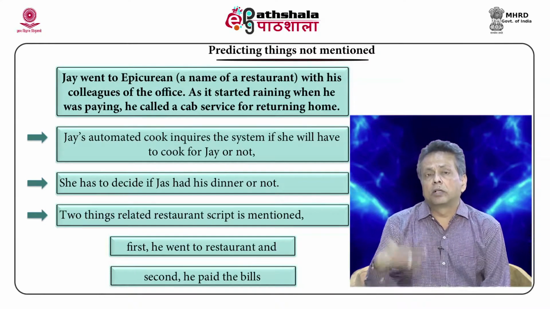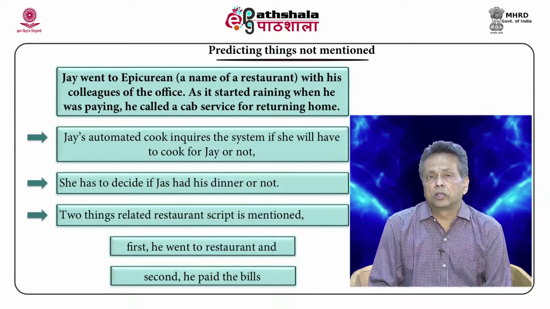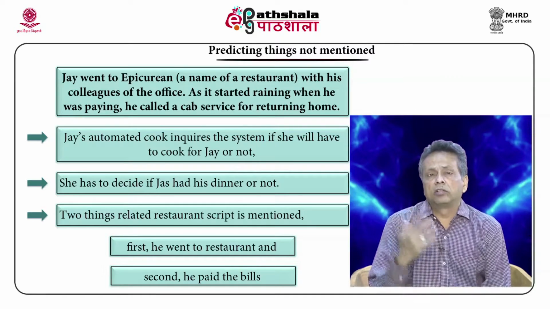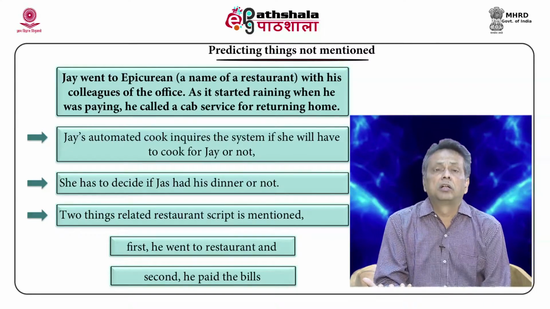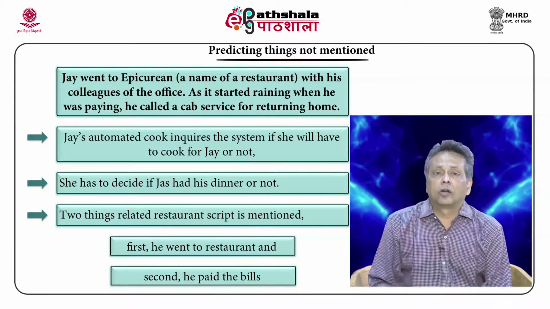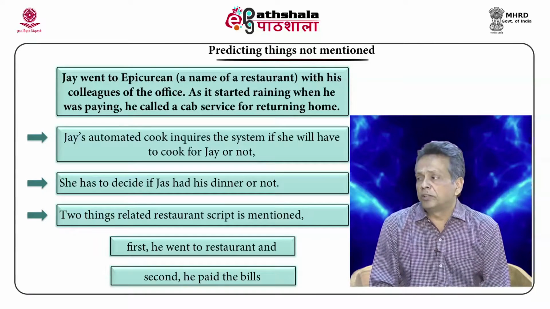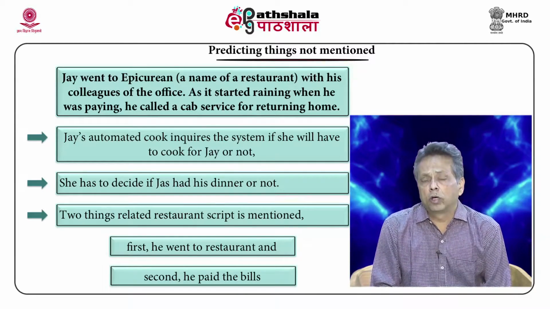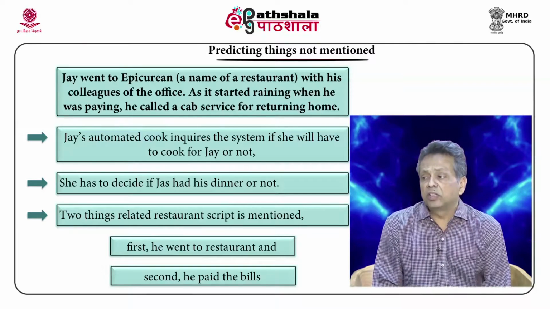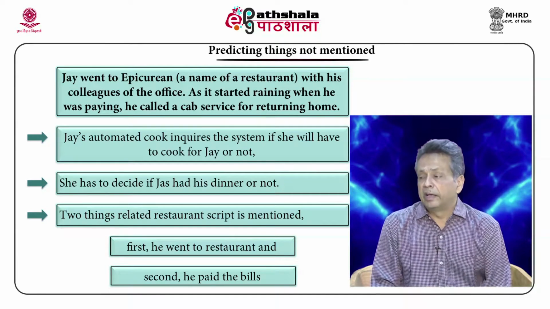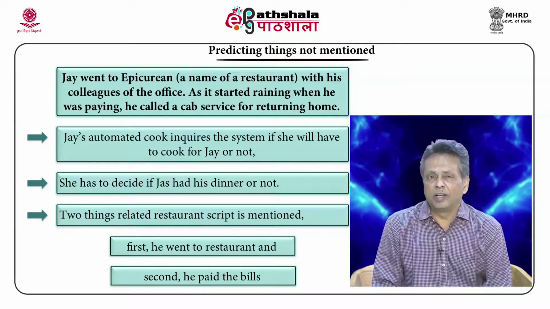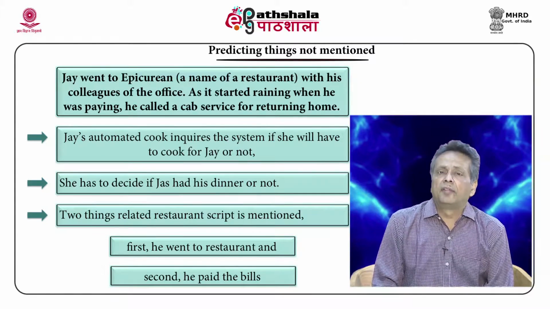Now, there is an automated cook service into which Jai enters all this information, and the system wants to learn whether it has to cook for Jai or not. There is no mention of dining, no mention of eating and so on. But you can see that there are two indicators, two headers: one is the name of the restaurant and the other is paying.